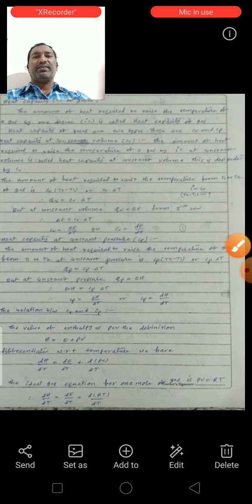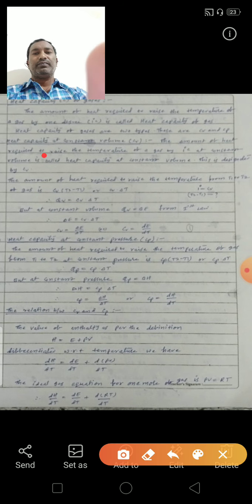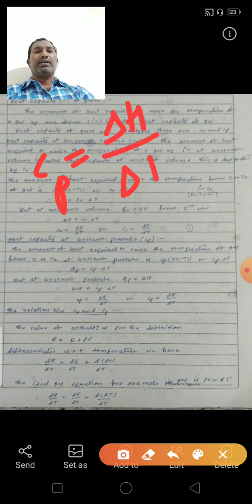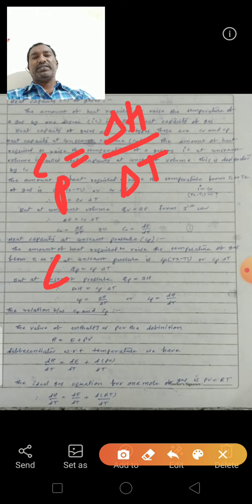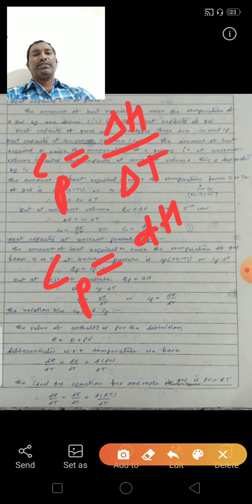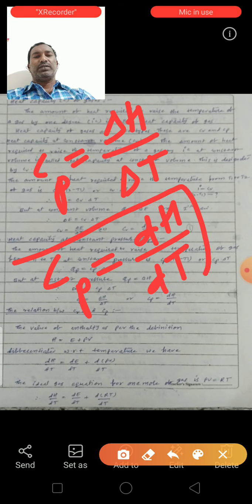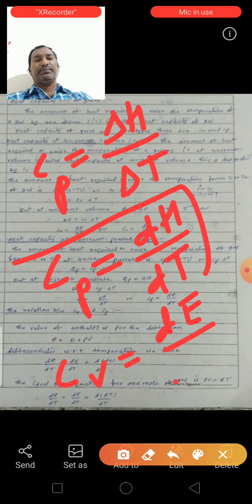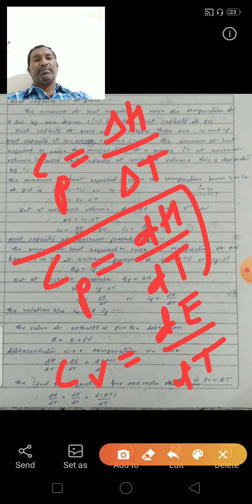So from here we can write Cp is equal to delta H by delta T. For small changes we can write Cp is equal to dH by dT. Like this, Cv is equal to dE by dT.